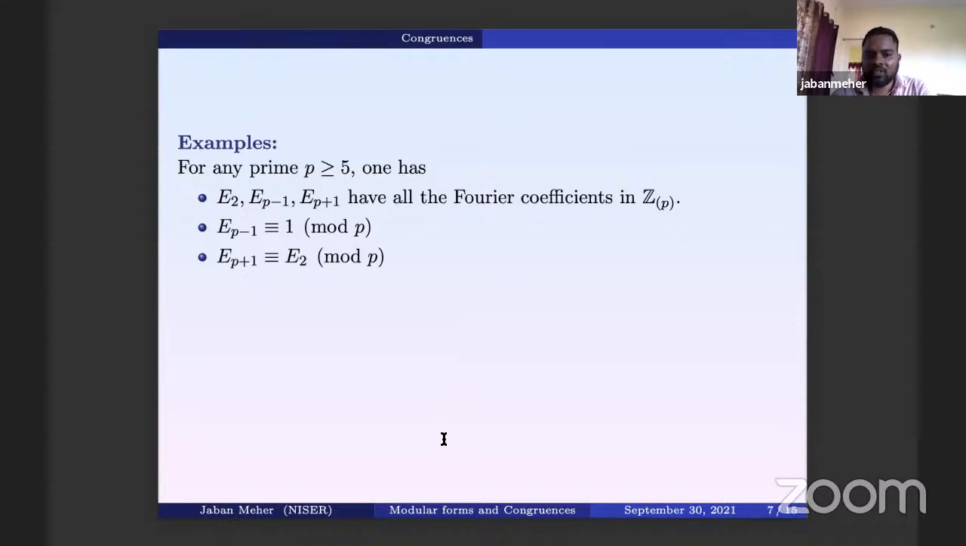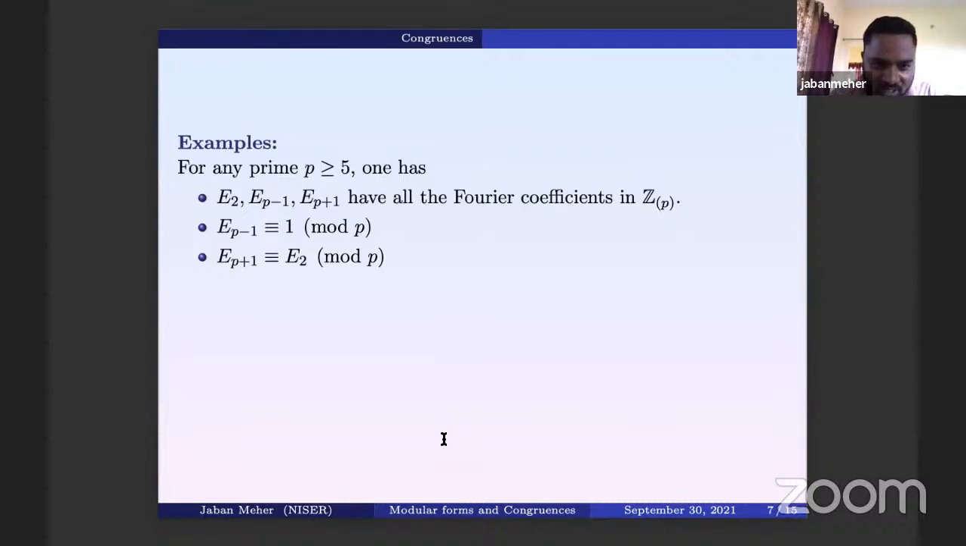That means the Fourier exponent is just 1, that constant term, and there is no other term; the other terms are 0. And E_{P-1}, I have already defined E_k, so in particular you can define E_{P-1}. So this is congruent to 1 mod P.